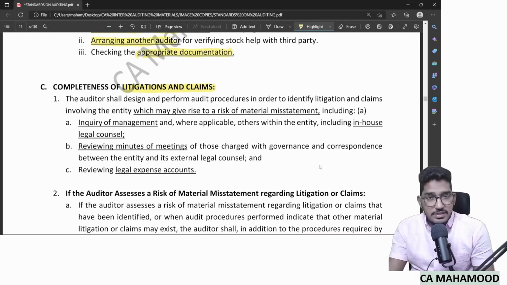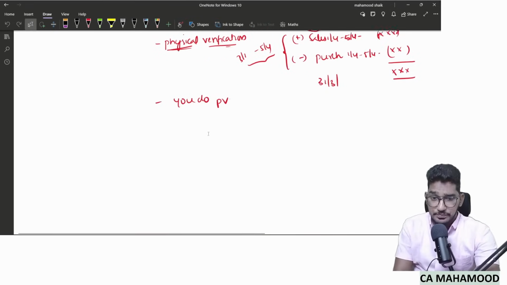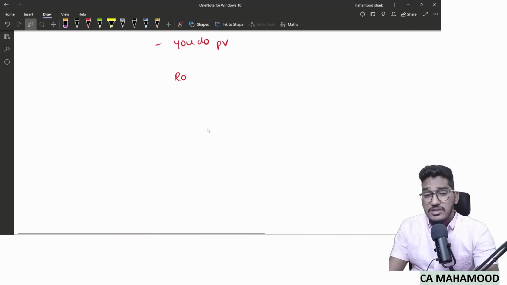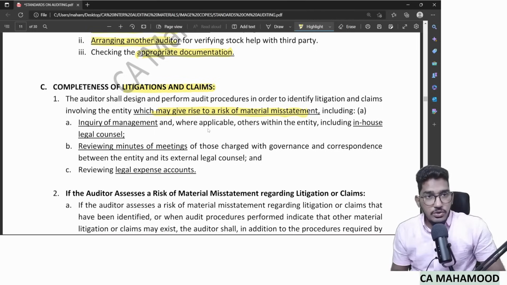So let us see what the standard says. First, the standard says try to identify whether there is any risk of material misstatement regarding litigations and claims. The standard says the auditor shall design and perform audit procedures in order to identify litigations and claims which may give rise to risk of material misstatement, which means as an auditor, first you should find out, is there any possibility of hiding some litigations